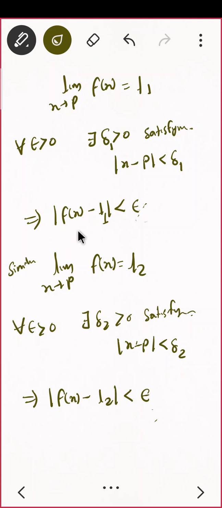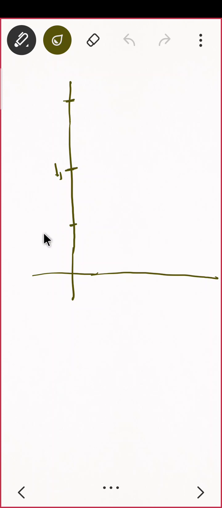Okay. So what is |f(x) - L1| less than epsilon? That means f(x) is lying between L1 minus epsilon and L1 plus epsilon. So there will be an epsilon band. This is L1 minus epsilon, and this is L1 plus epsilon. This is L1, we subtracted epsilon, we added epsilon, something like that. So this is my epsilon band I am having. Correct?